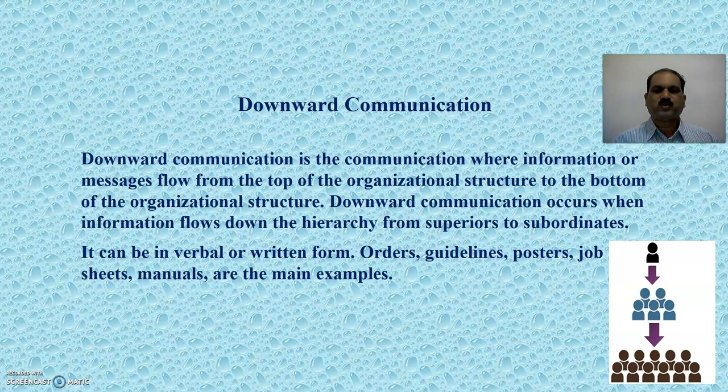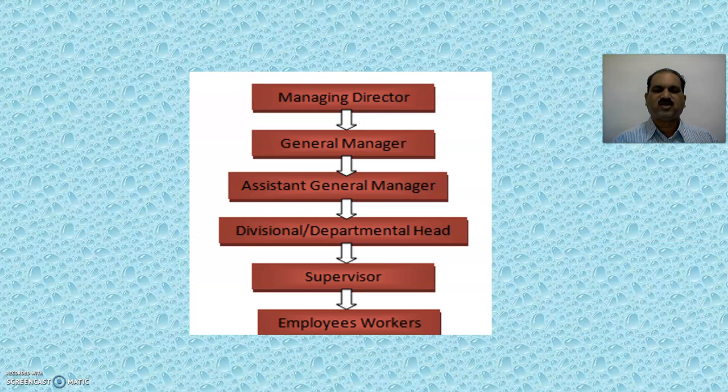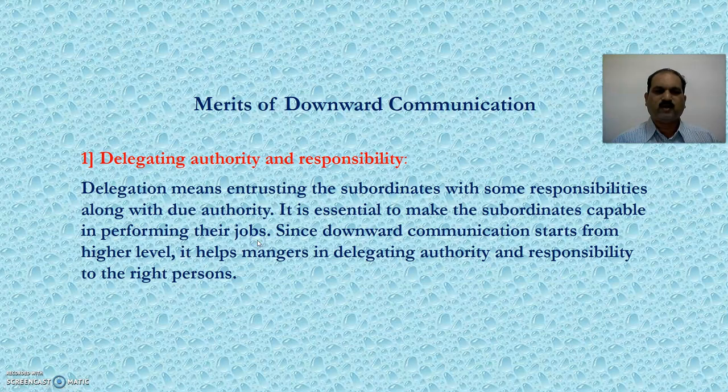Orders, guidelines, posters, job sheets, manuals are the main examples of downward communication. Here you can see a chart that shows the downward communication. In this chart, we can see the managing director gives the instructions to the general manager. Then he gives the instructions to assistant general manager. From assistant general manager, the information is passed to the departmental head. From departmental head, the message is passed to the supervisors. And from supervisor, it reaches the employee workers. That means from upper level management, the information passes to the lower level management.